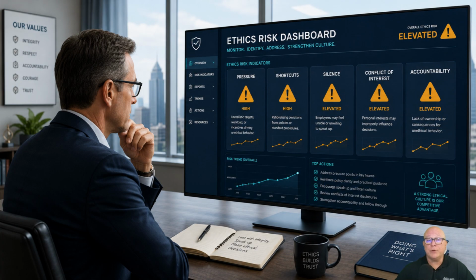Many ethical failures do not begin with one major act of misconduct. They often begin with small decisions that seem harmless at the time. A report is adjusted, a complaint is delayed, a policy exception is made, a team member is pressured to just get it done. The danger is that these small compromises can become normal if no one recognizes them early. That is why ethical radar matters. It helps an organization detect warning signs before they become cultural habits or public crises.